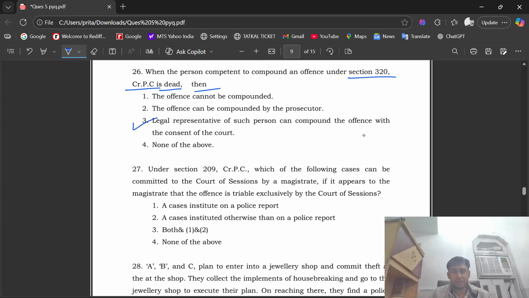The legal representative of such person can compound the offense with the consent of the court. What was the question? When the person competent to compound an offense under section 320 CrPC is dead, then the legal representative of such person can compound the offense with the consent of the court.